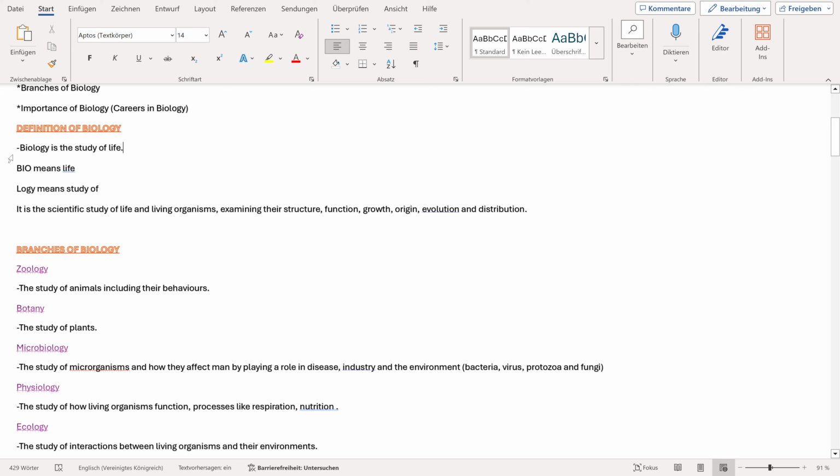Altogether, study of life. It is the scientific study of life and living organisms, examining their structure, their function, their growth, their origin, their evolution, and their distribution. So that is biology for you, study of life.